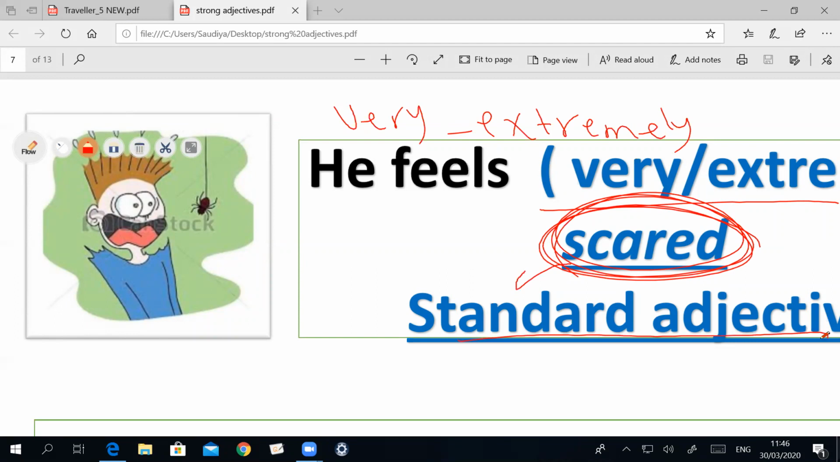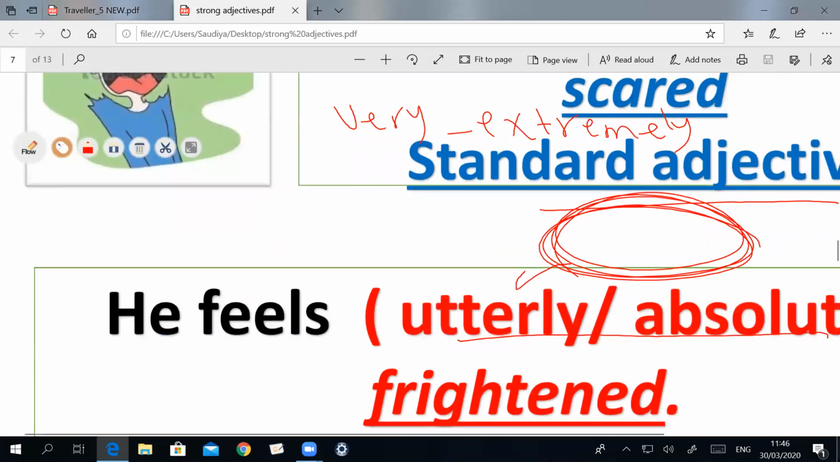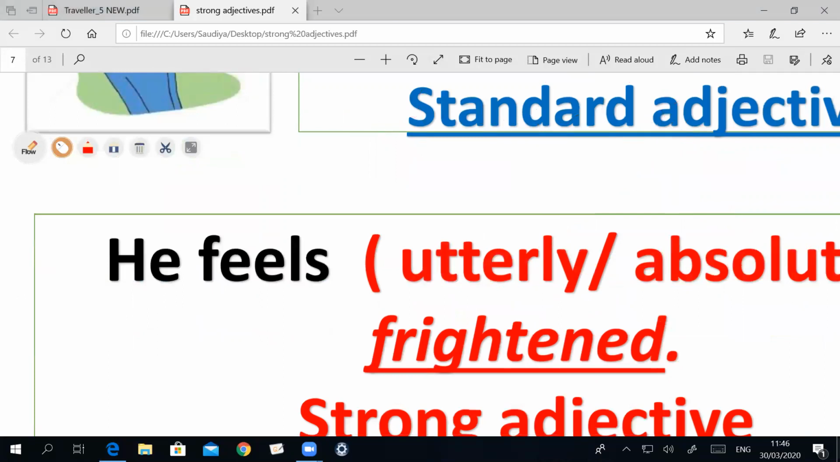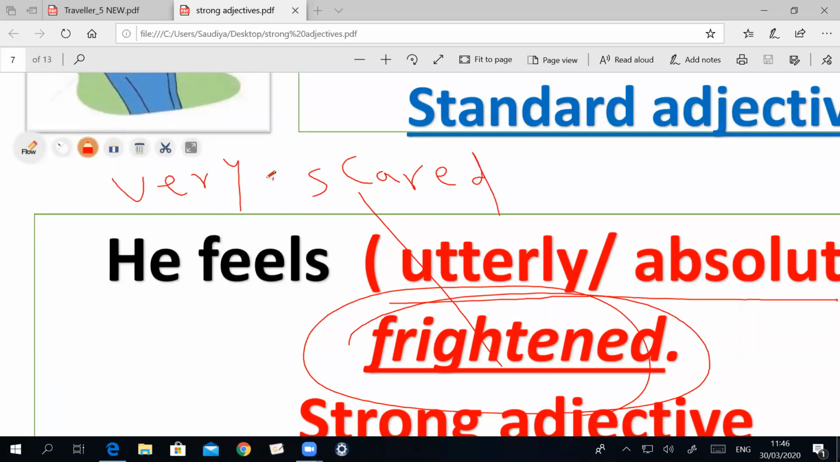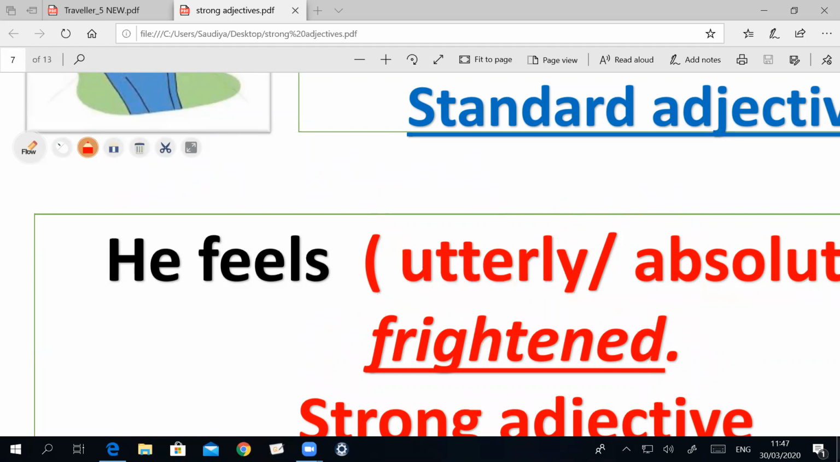So what's the other word we can use to describe it? We can use the word utterly or absolutely before the word frightened. The word frightened means scared, but scared comes after the adverb very, while frightened comes after utterly or absolutely. Absolutely or utterly frightened, it's a strong adjective.